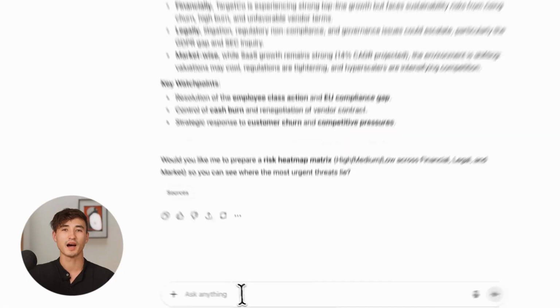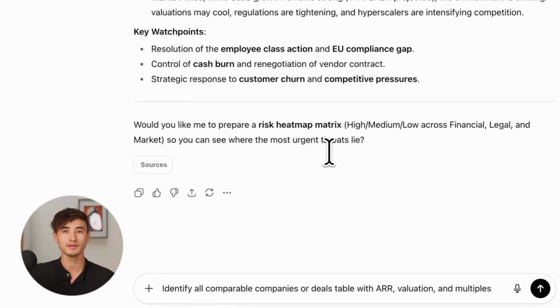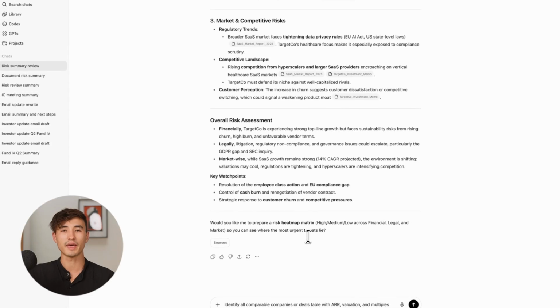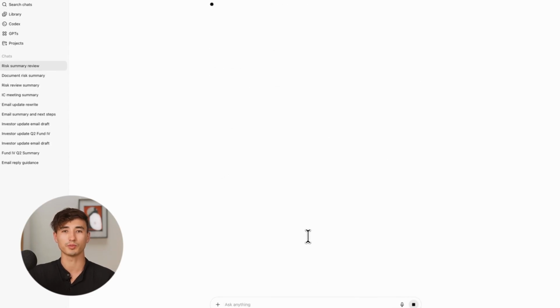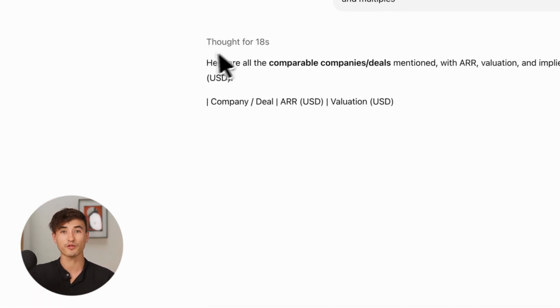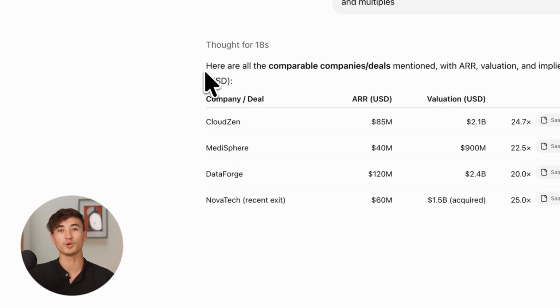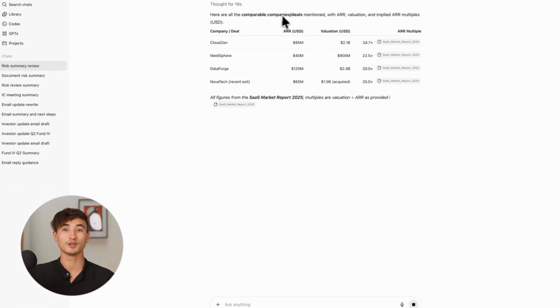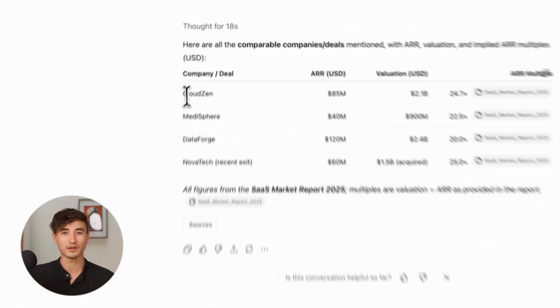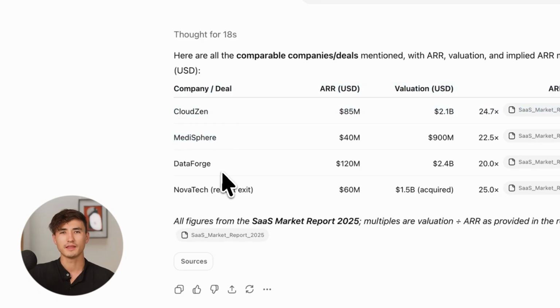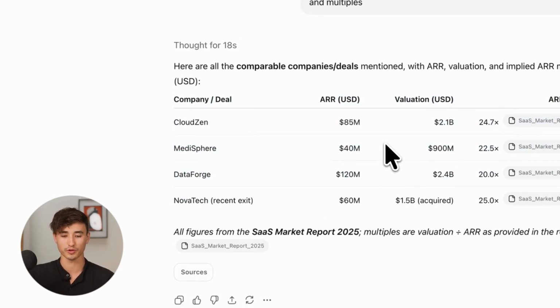Secondly, we are identifying comparables and competitors. The prompt here to type is: identify all comparable companies or deals, table with ARR, valuation, and multiples. This turns scattered references to other companies into a clean benchmarking table so you can use them directly in your valuation analysis. These 2 steps alone save hours of sifting through and analyzing these 4 documents.